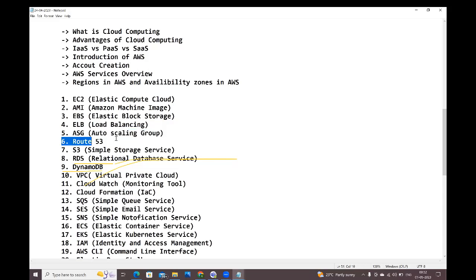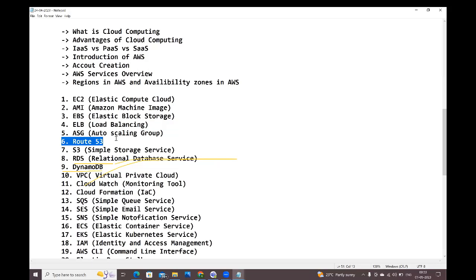Next, Route 53. What is this Route 53, guys? See here, I have deployed my application in one server. Whenever I say system, that system will have an IP address. Do you guys know the IP address of the system where the Gmail application is running? Or where the Facebook application is running? Or where the Amazon application is running? We don't know. We won't share the IP addresses with the customers.